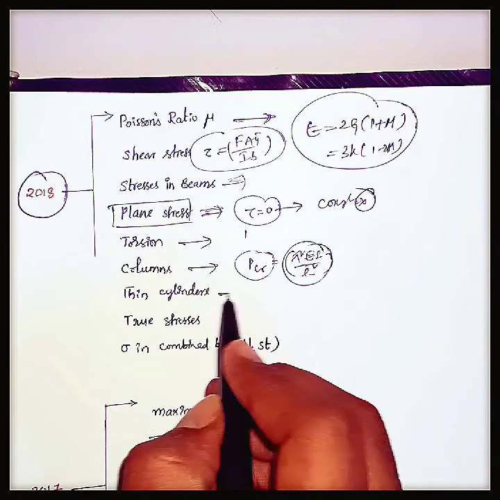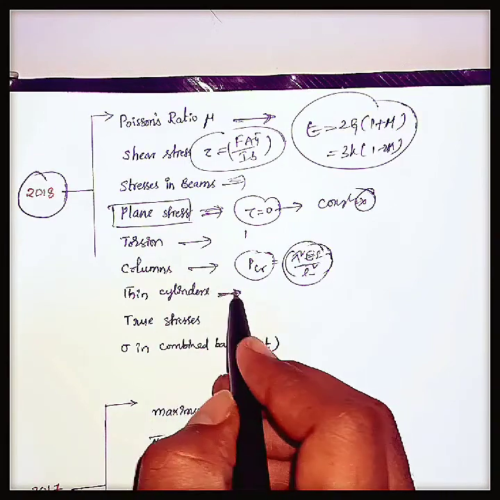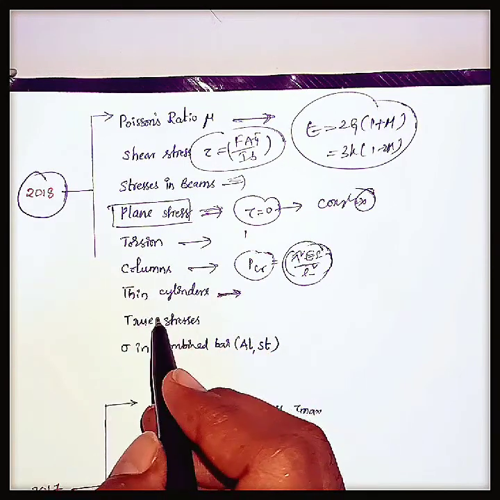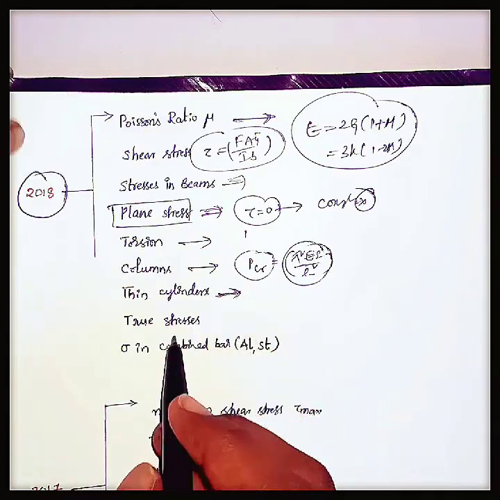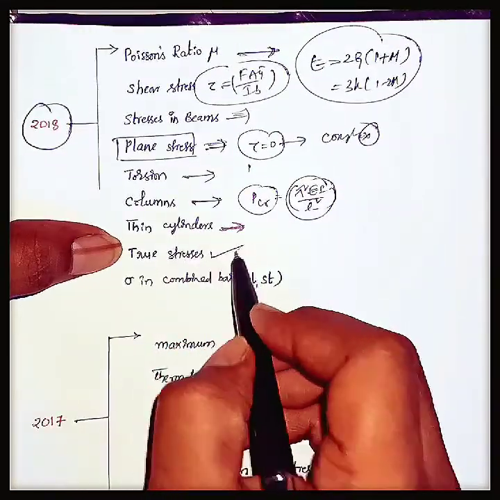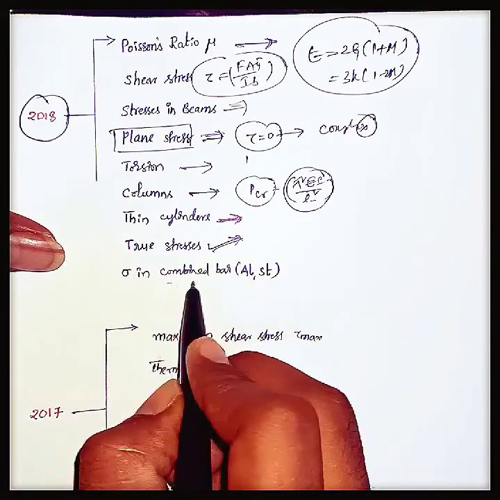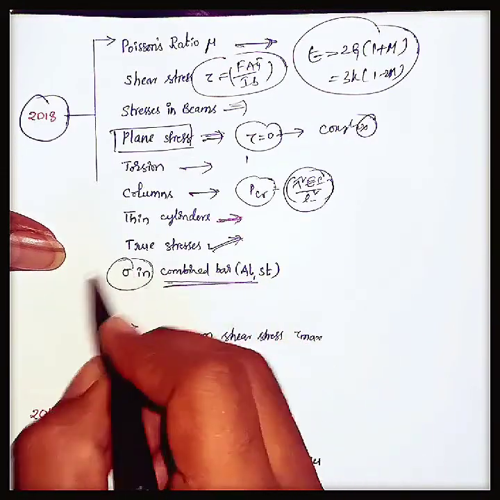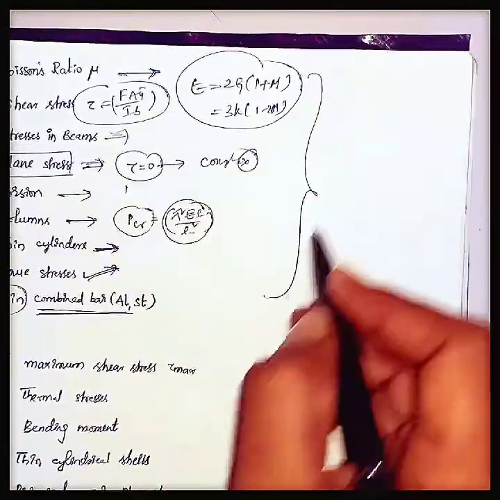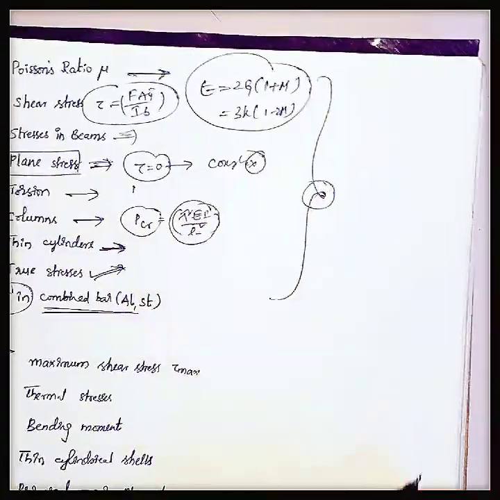And thick cylinders and thin cylinders. Here in GATE only thin cylinders are there in the syllabus. Thick cylinders are not available. And the next concepts are true stresses and engineering stresses, and the combined bars to find the stresses. These are the concepts that were asked in the 2018 GATE paper of strength of material.